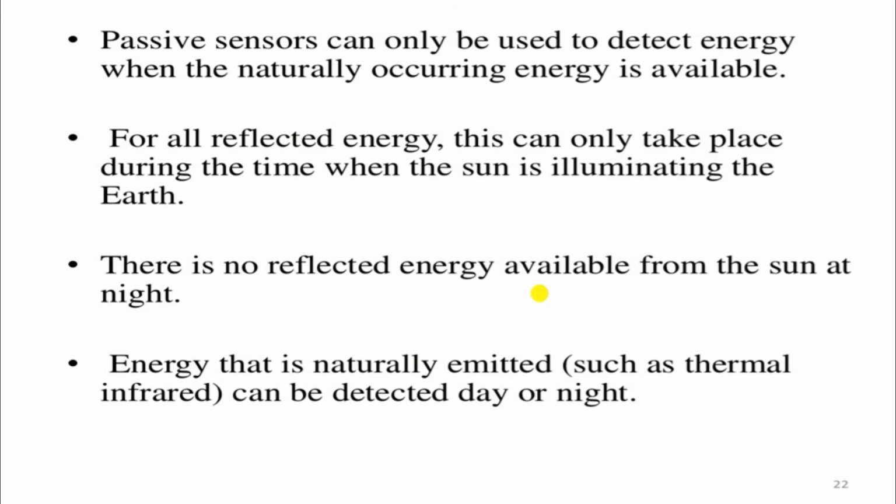For all reflected energy, this can only take place during the time when the sun is illuminating the earth. So there are some limitations of passive remote sensing: when the sun is not available on that portion of the earth, we cannot use that type of remote sensing. There is no reflected energy available from the sun at night. That is one type of limitation, so we have to use that technique only during the daytime.